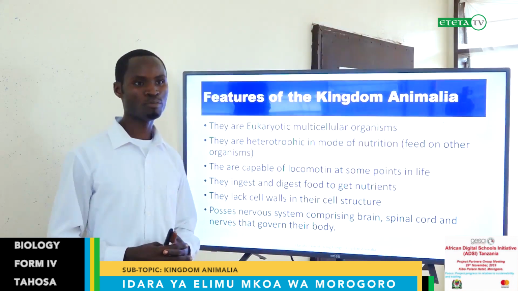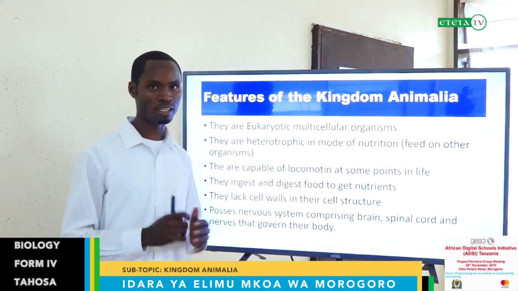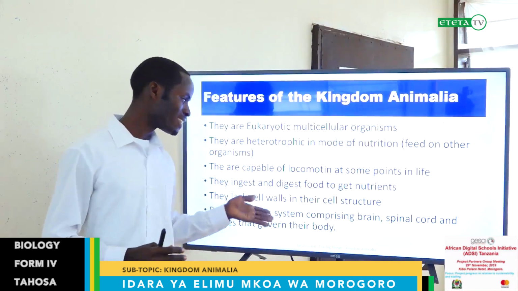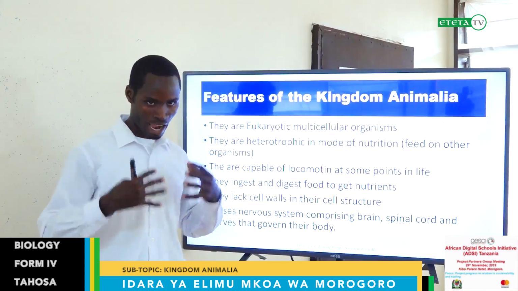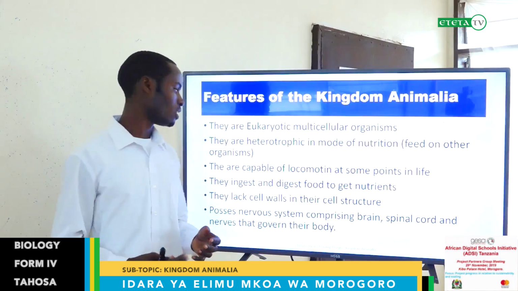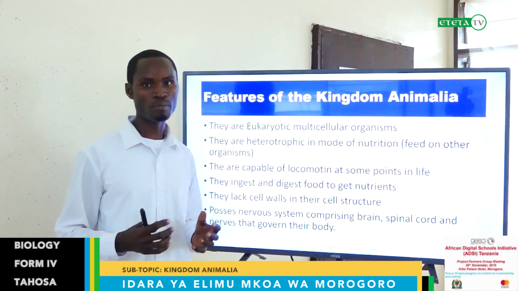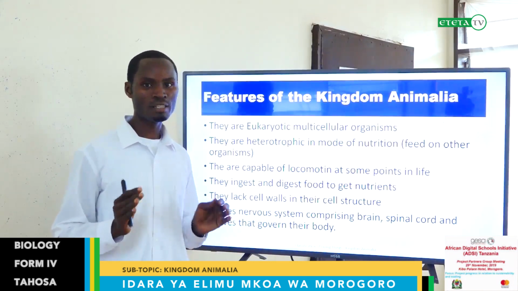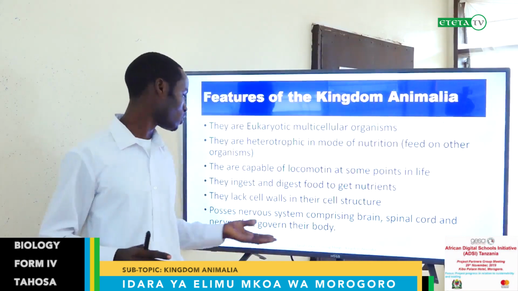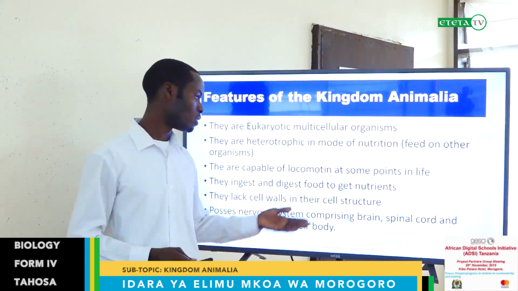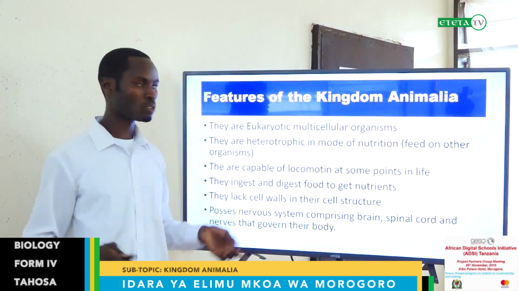This is a very big development in this Kingdom Animalia, and very unique compared to other kingdoms. They have a nervous system, a system which enables them to detect any changes in the environment and adjust accordingly. There may be a change in temperature, maybe there are some pains in the body, or any other stimulus from inside the body or outside the body. They are able to respond because of this nervous system, which is made of the brain, spinal cord, and the nerves which spread throughout the body.